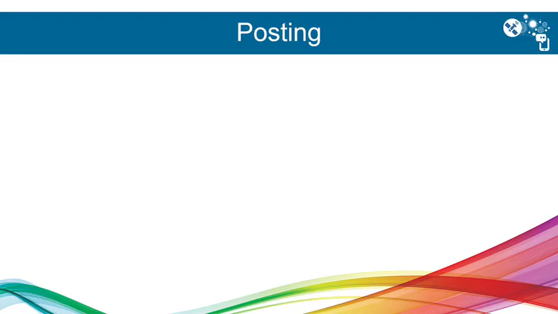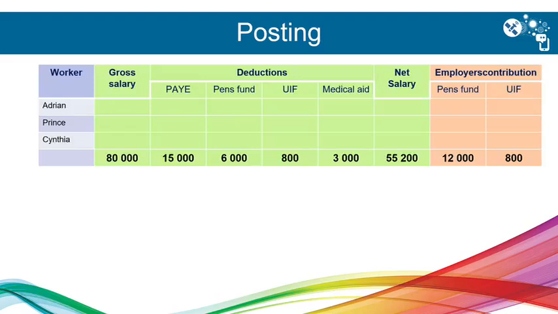Posting to the ledger accounts, important. Now, this is a salary journal, not very difficult. If we look at the wages journal, the wages journal will just start here with normal time, overtime to get to gross wages, but the rest is the same. In order to complete the salary journal, you just have to read very carefully. Read between deduction and contribution. So it's all about reading.